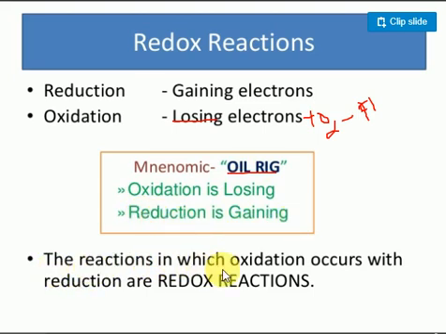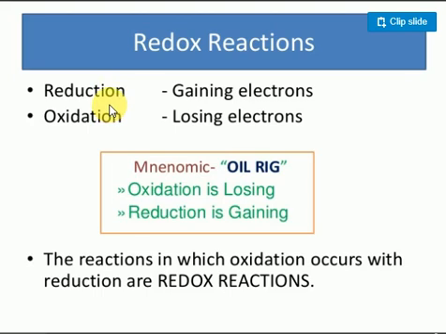When oxidation and reduction occur simultaneously, it is called a redox reaction. Without oxidation there is no reduction, and without reduction there is no oxidation. Whatever chemical reactions happen in our daily life are all connected with redox reactions.